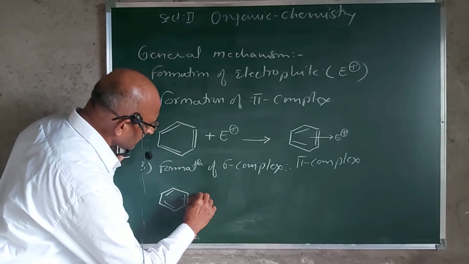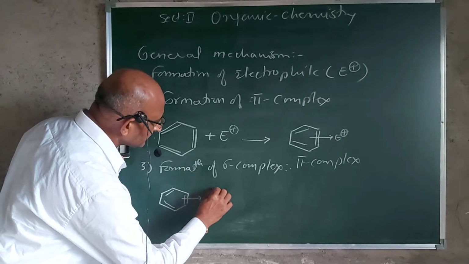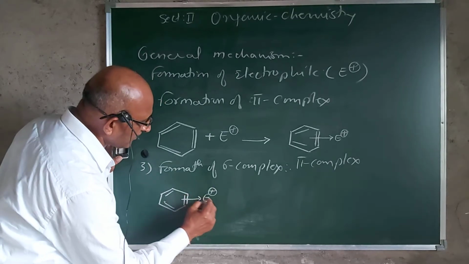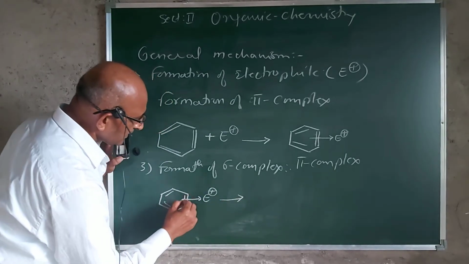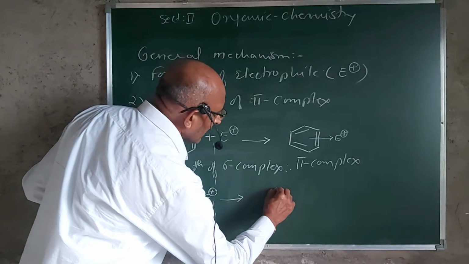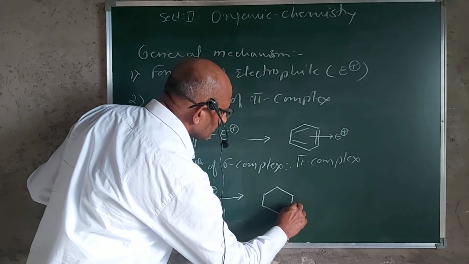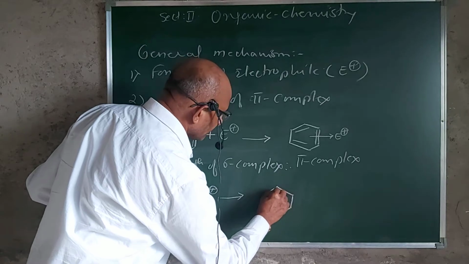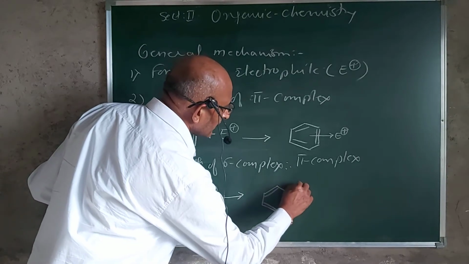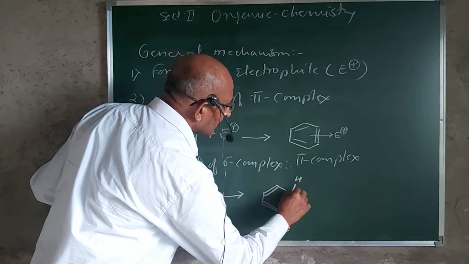This pi complex accepts an electron pair from the benzene ring and gives the formation of a substitution where this electrophile is getting